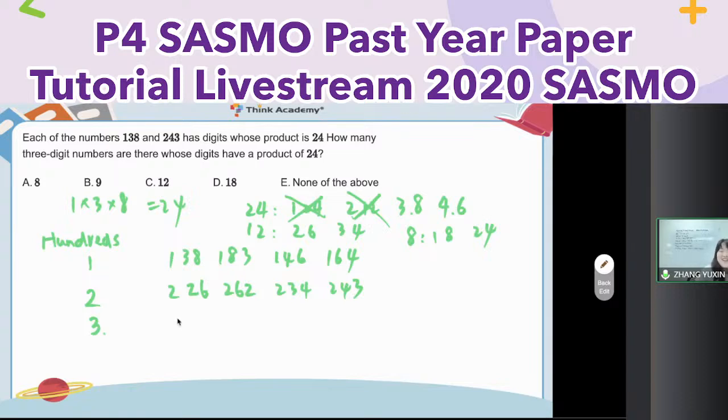Count in order. Okay, so first one is 3, 1, 8. Next one, 3, 8, 1. Then 3, 2, 4. 3, 4, 2. How about 4? Why can we use 4? Because 4 is a multiple of 24. So the first one is 4, and then let me find out how many pairs for 6. So for 6, 1 and 6, 6 and 1. Next one, 2, 3, 3, 2.